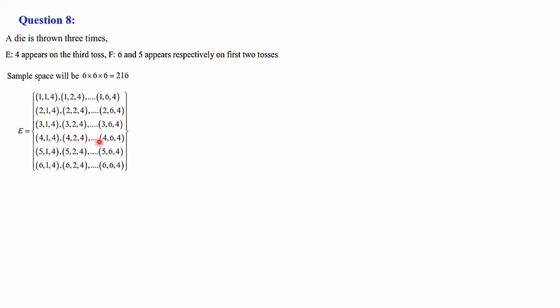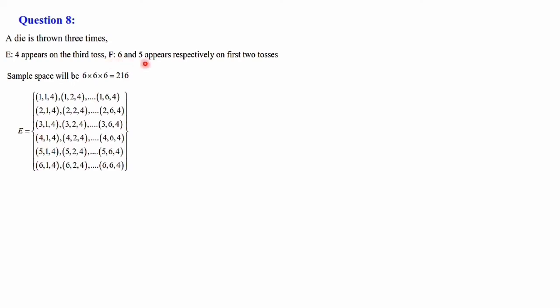Then 414 to 464. And finally up to 614 to 664. So these are the elements of E, because we need E for writing E intersection F. For that purpose only we are writing E.